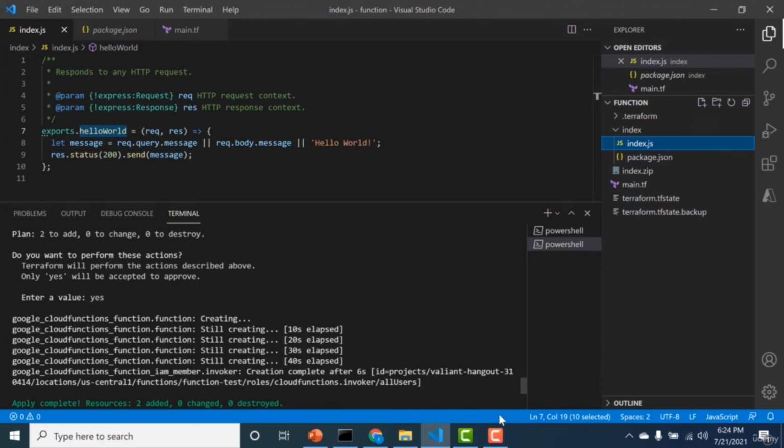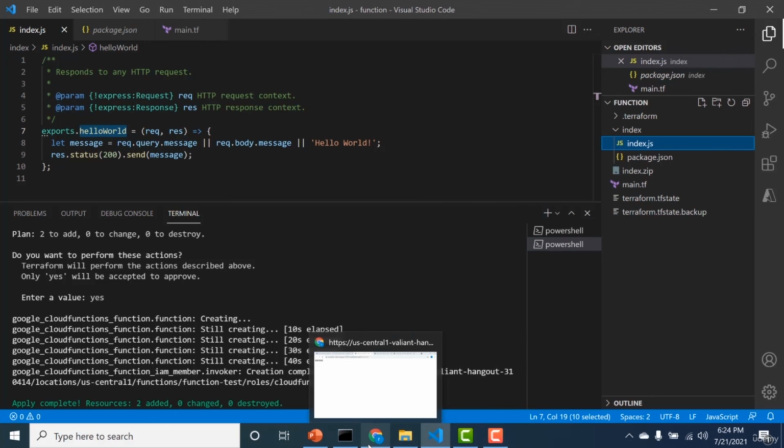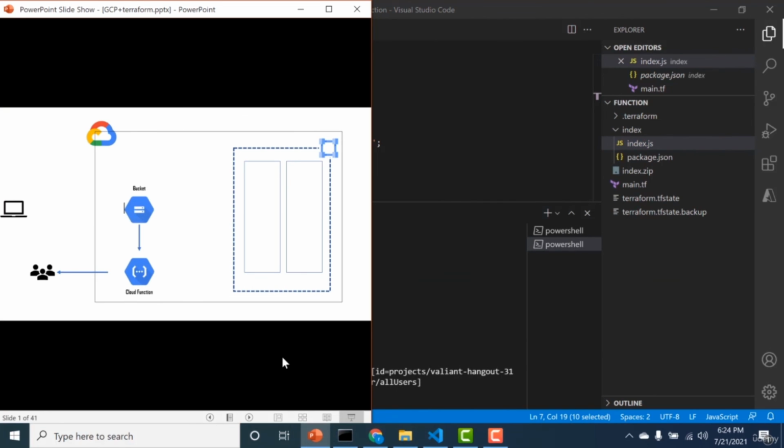So that's it for this particular lecture. And one important note is, whenever you're creating infrastructure or architecture, always make sure to have a diagrammatic view of it before you create it. It'll make things much easier for you. So I'll see you in the next lecture.